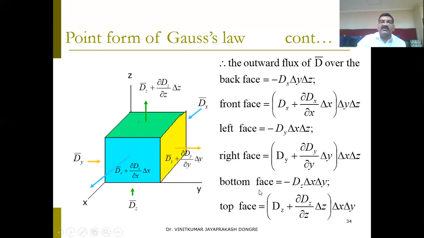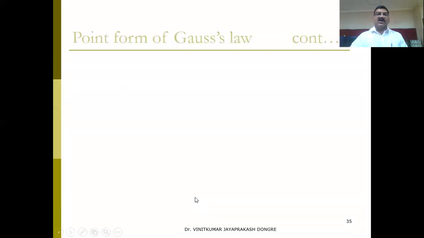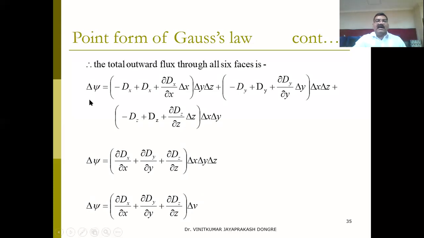Again, the bottom surface is along the z axis, so the remaining components are del x del y. It is simple to remember: dz is perpendicular to the face, so the remaining two edges are x and y, so del x into del y. Here again it is along the z axis, so del x into del y. So this is your entire total. Now you can add all these: del psi equals the sum of all these three pairs, top, bottom, left, right, front and back.